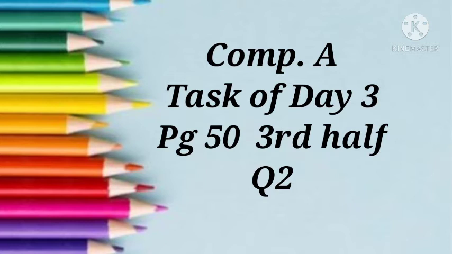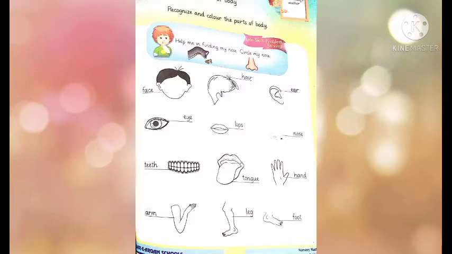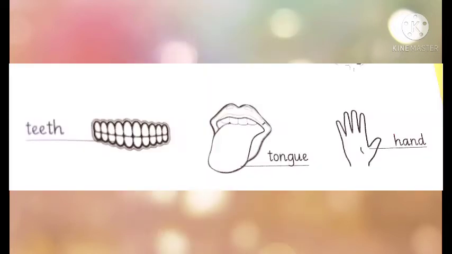Now we are going to start comprehension A, task of day 3, page number 50, third half, and we will learn question number 2. Open page number 50 of comprehension A. We have learned some names of body parts like face, hair, ear, eye, lips and nose. Now we are going to recognize 3 more parts of our body. Look at the first picture. What are they? These are teeth.